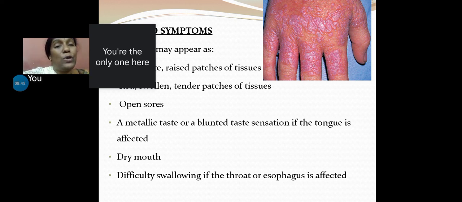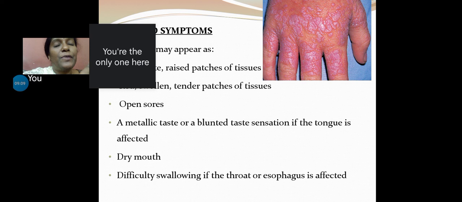Especially if papules are present, they may burst open because skin is a highly frictional area, an exposed part of the body. So they can give rise to open sores. Ulcers can be present, and this only complicates the clinical symptoms. It becomes more and more painful, and proneness to secondary infection also increases. A metallic taste or a blunt taste comes to the oral cavity.